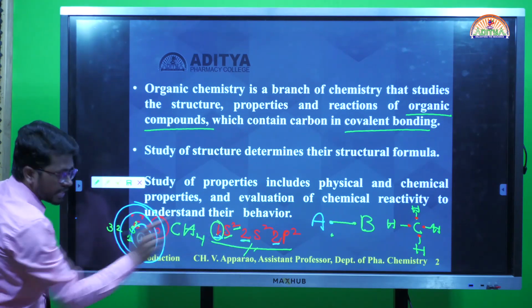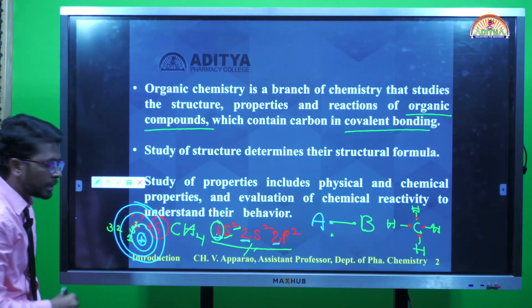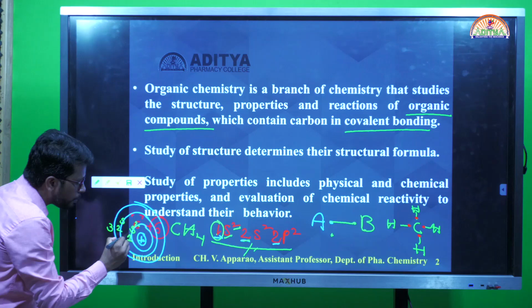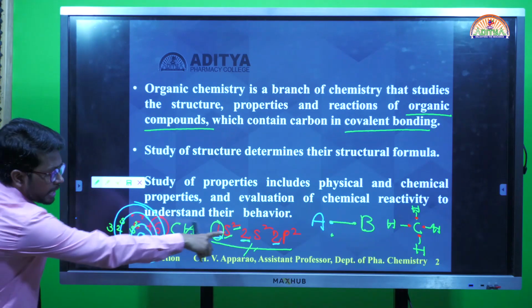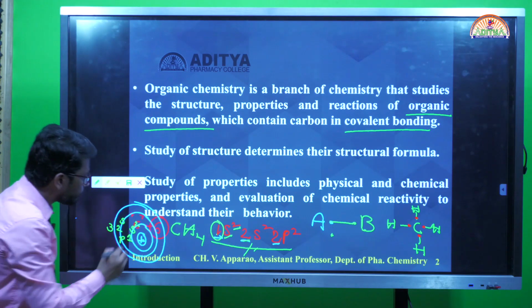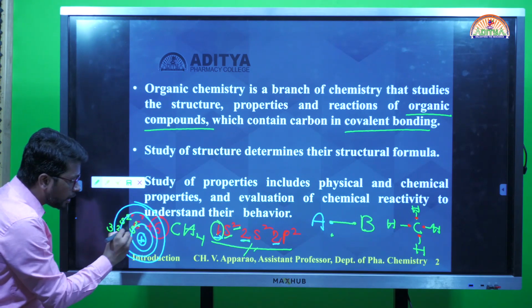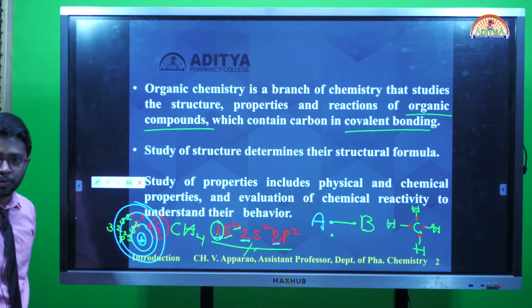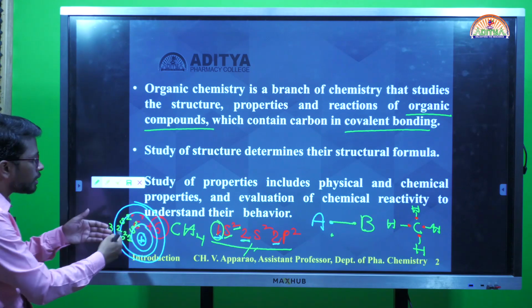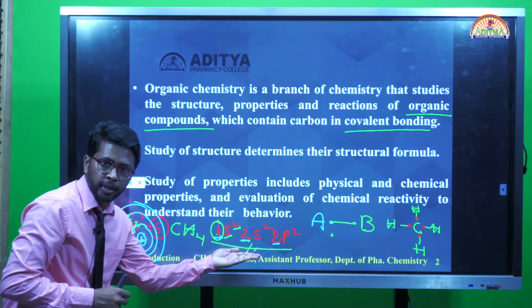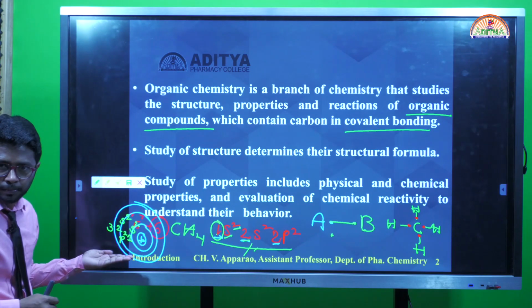In the second shell, an s orbital is there, and a p orbital is there. In the s orbital, how many electrons are occupying? 2 electrons. In the p orbital, again 2 electrons are occupying. That is the carbon atomic model. This is the carbon electronic configuration, this is the carbon atomic model.